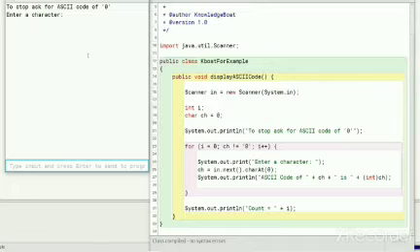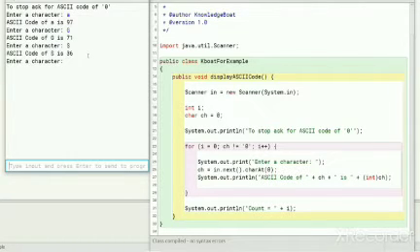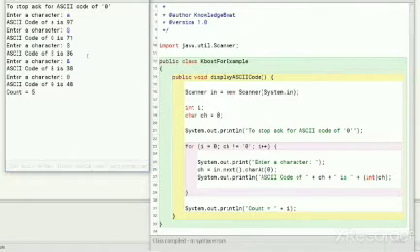I will give A as the input. As you can see, after printing the ASCII code, it again asks me to enter another character. Let me try out a few inputs. I want to stop the program now, so I am giving 0 as the input. It tells me that I asked for ASCII codes of 5 characters and exits.